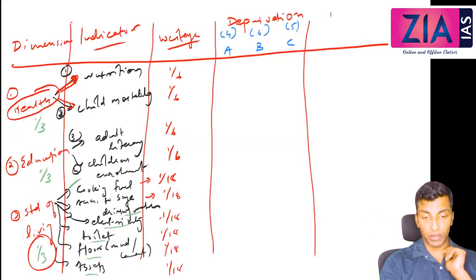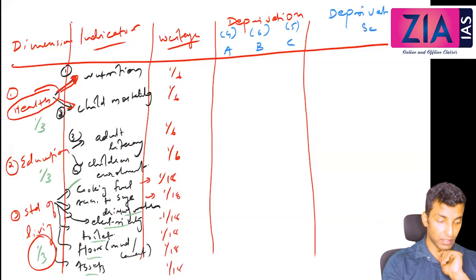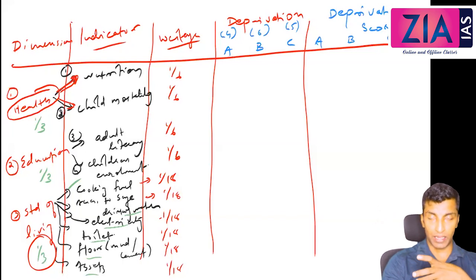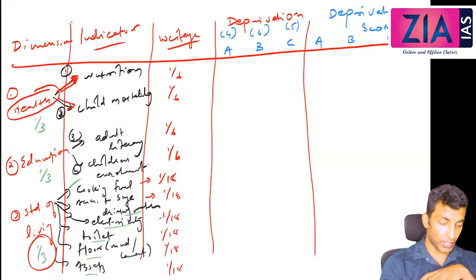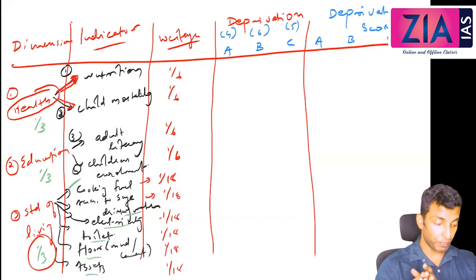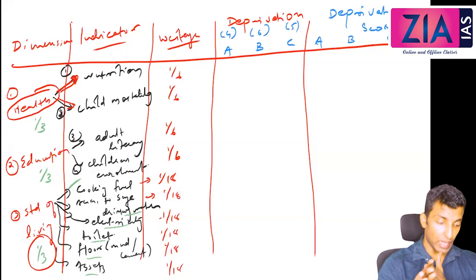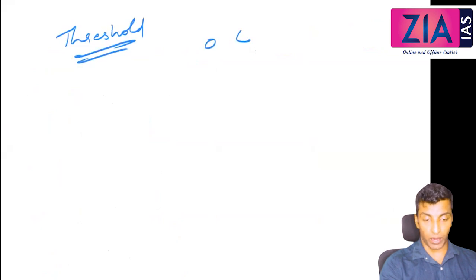Now we need the deprivation score for A, B and C, the 3 families. We need to calculate the deprivation score of the 3 families. For this, there will be a fixed threshold, given in terms of 0 and 1.